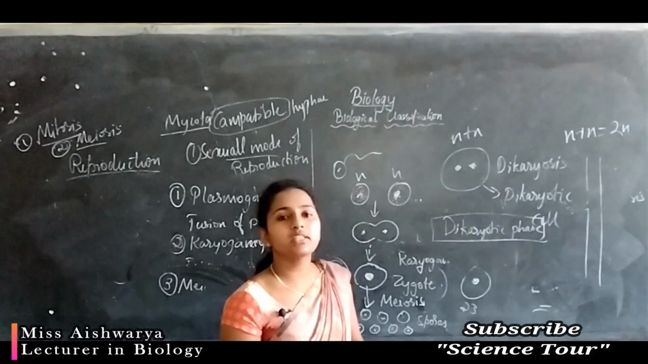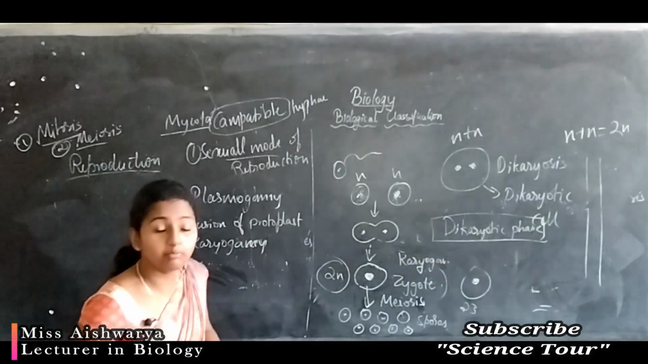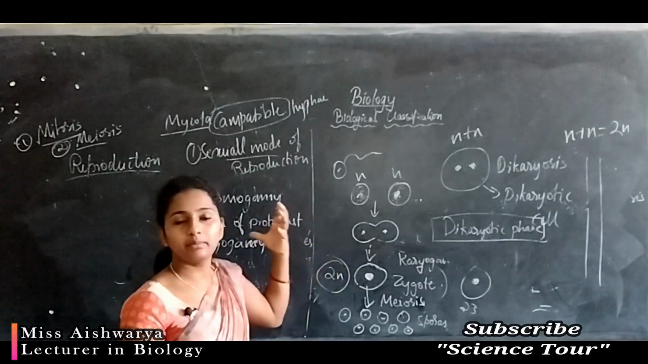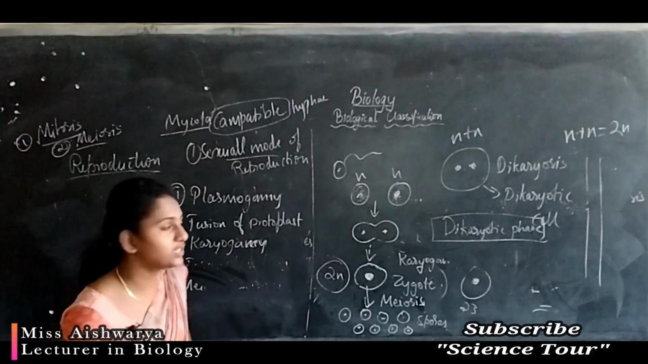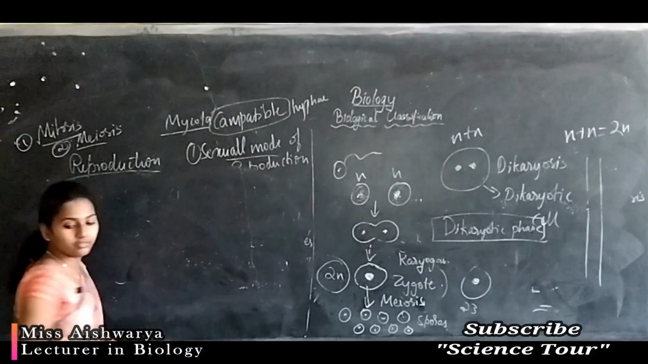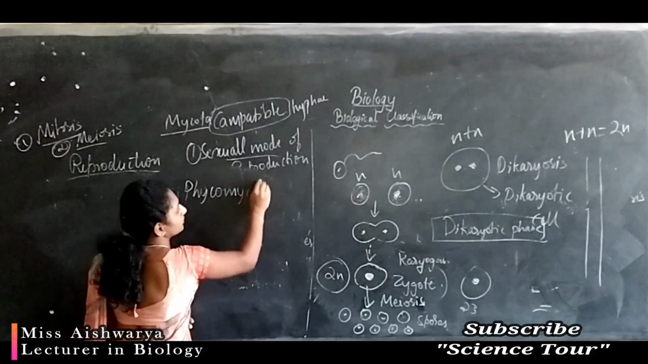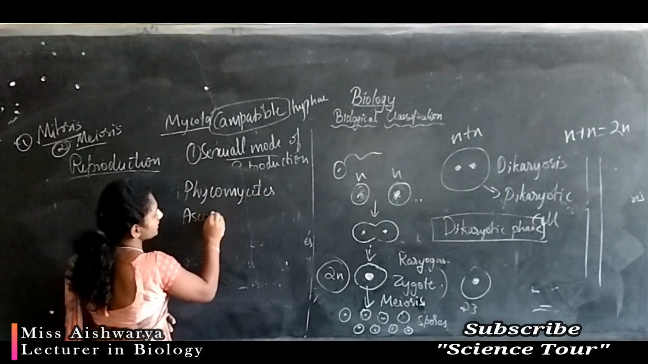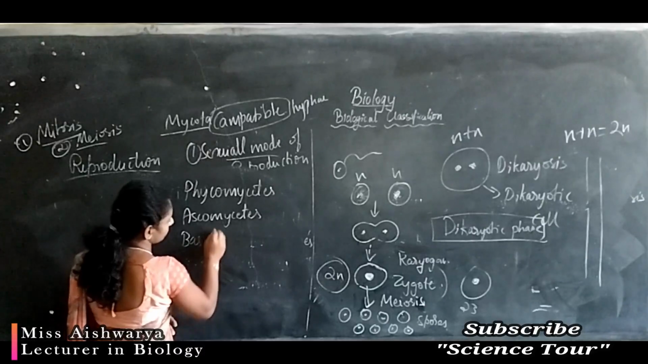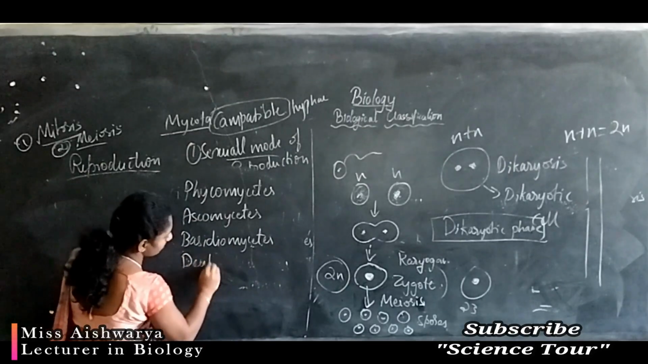Based on the production of spores and their morphology, that is the outer structure, based on sexual reproduction and spore structure, fungi are further divided into different types: Phycomycetes, Ascomycetes, Basidiomycetes and Deuteromycetes.